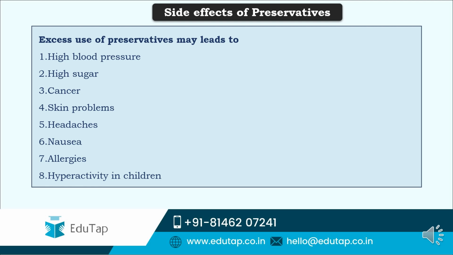Now, what are the side effects of these preservatives? Even natural preservatives have various side effects. For example, high sugar might lead to diabetes, or it can produce negative effects on diabetic patients. High salt can cause high blood pressure. Sometimes they are even cancer causing, and can cause skin problems, headaches, nausea, allergies, and hyperactivity in children. These are all the various side effects of preservatives.